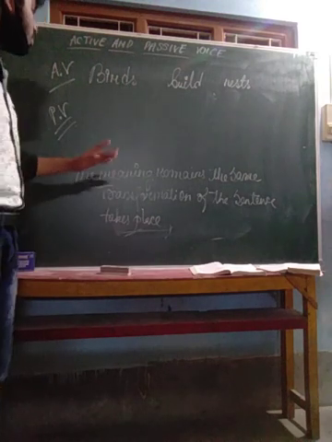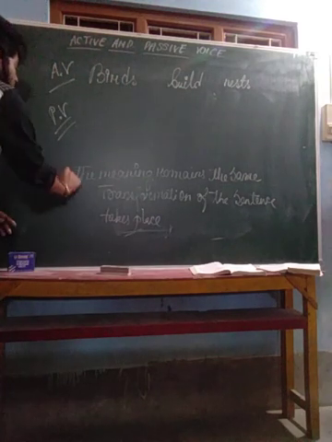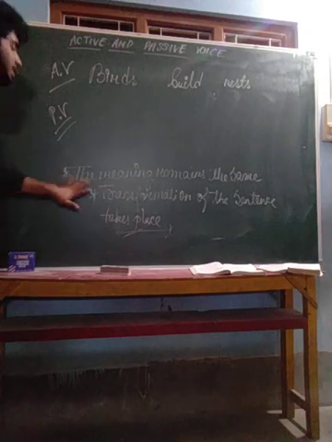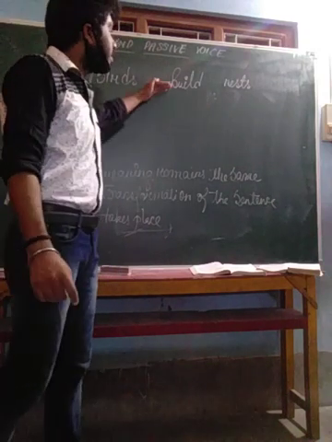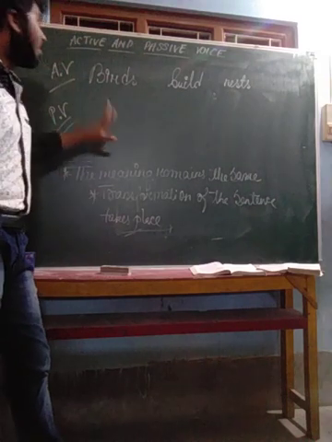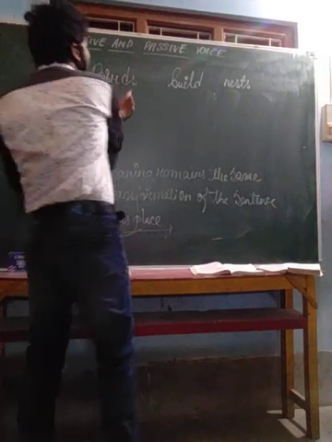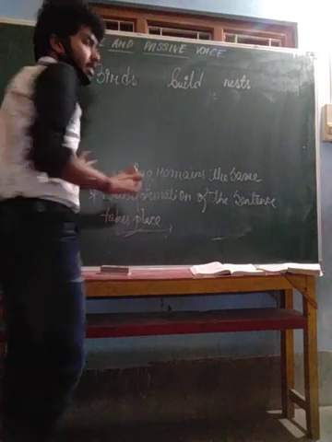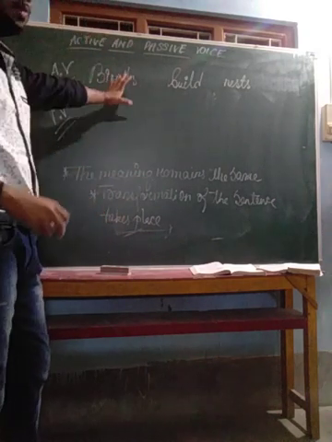So these two points we need to know: when we turn active voice into passive voice, the meaning of the sentence will remain the same. Just there will be a transformation of the sentence, meaning words may travel from this side to this side. So let us do it.